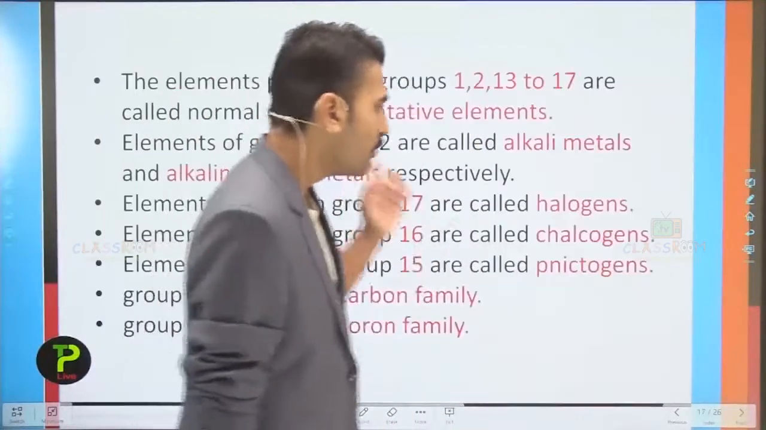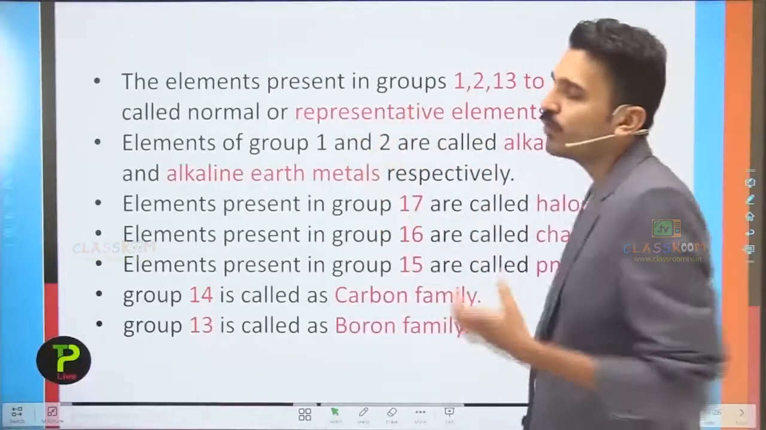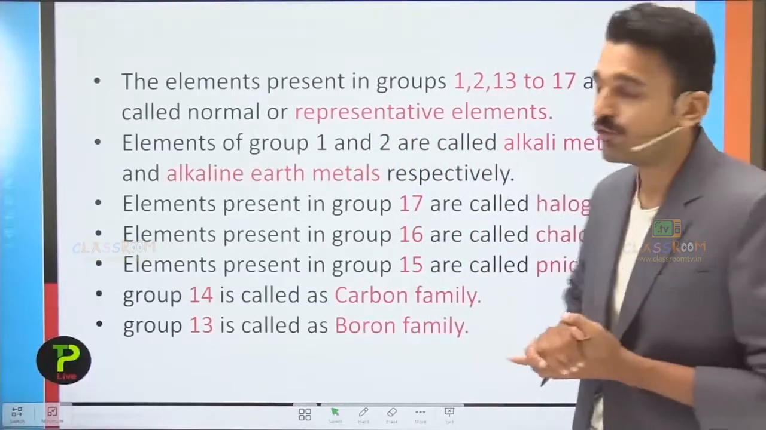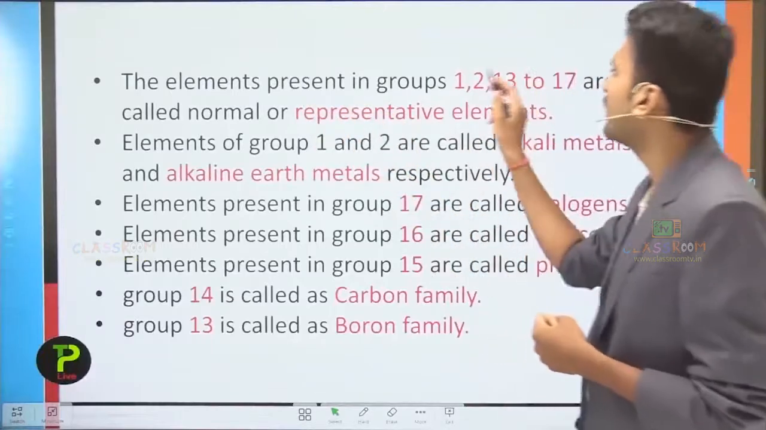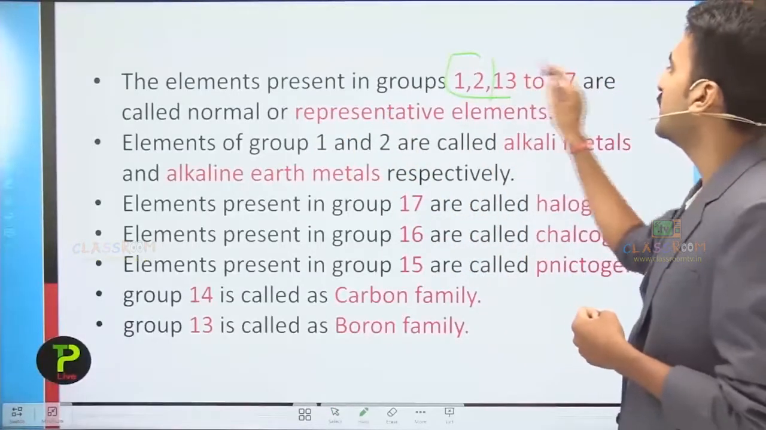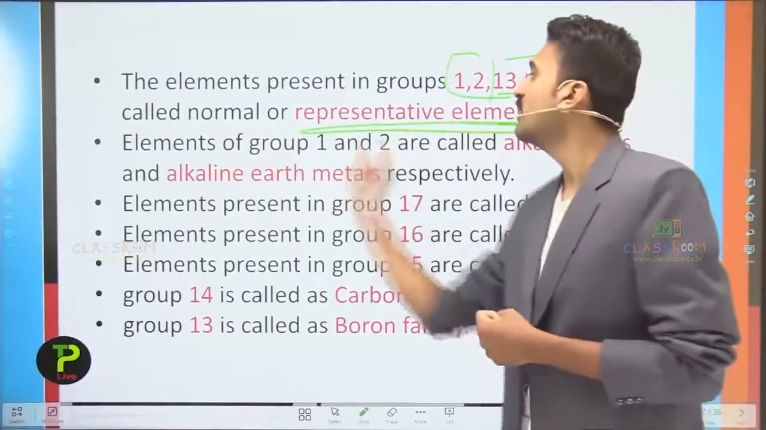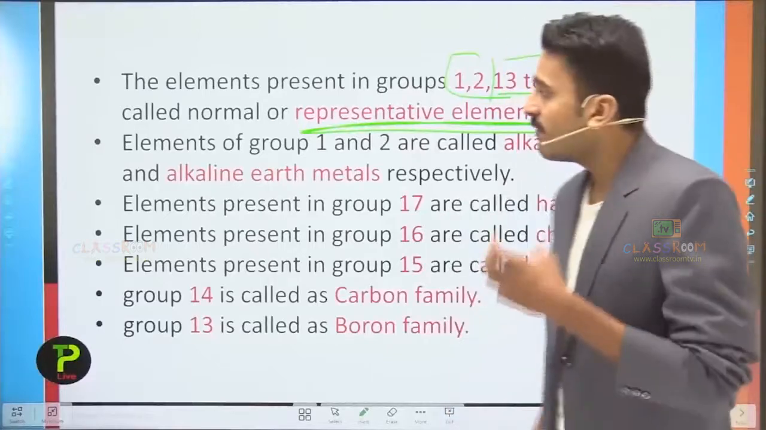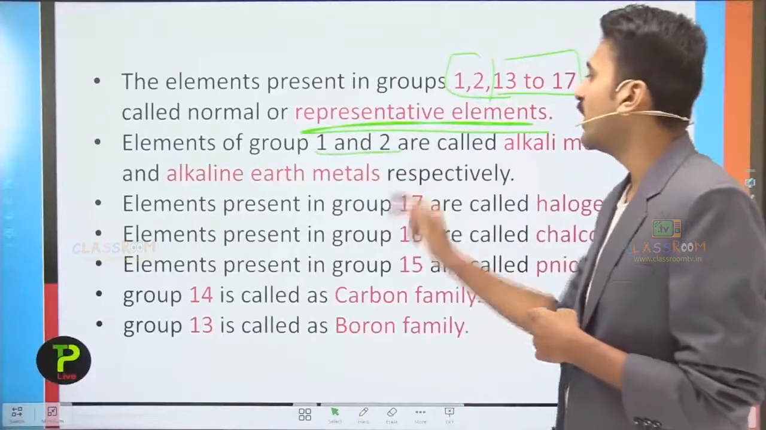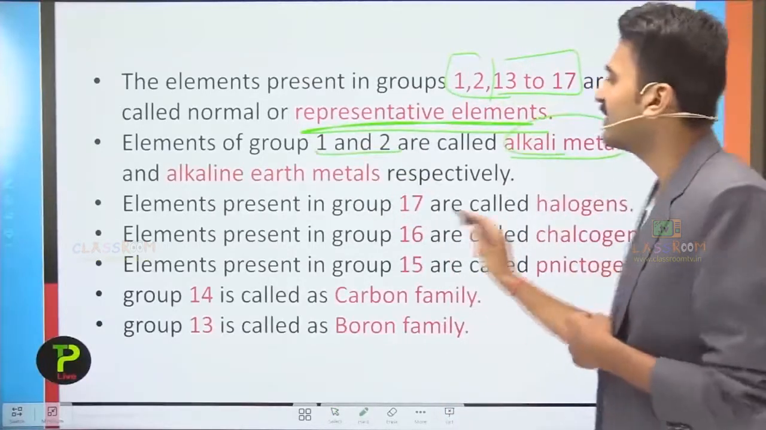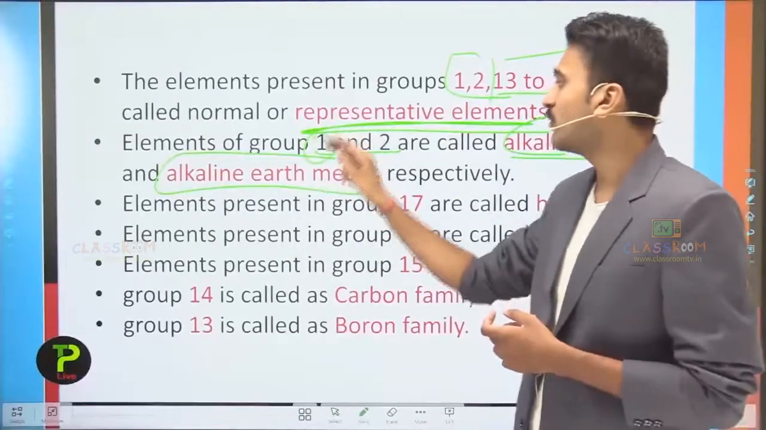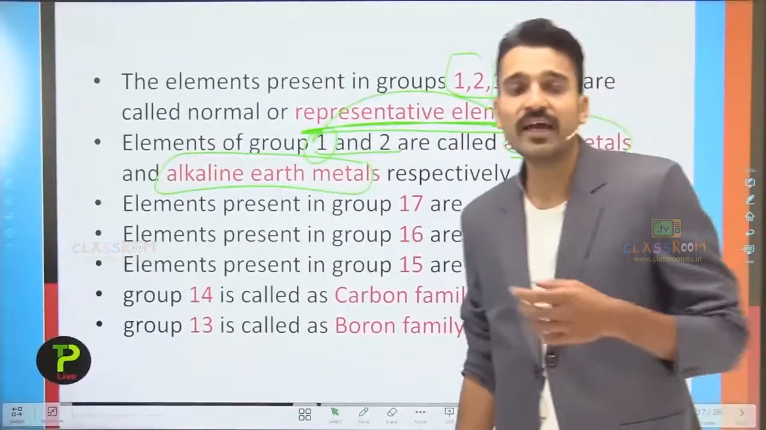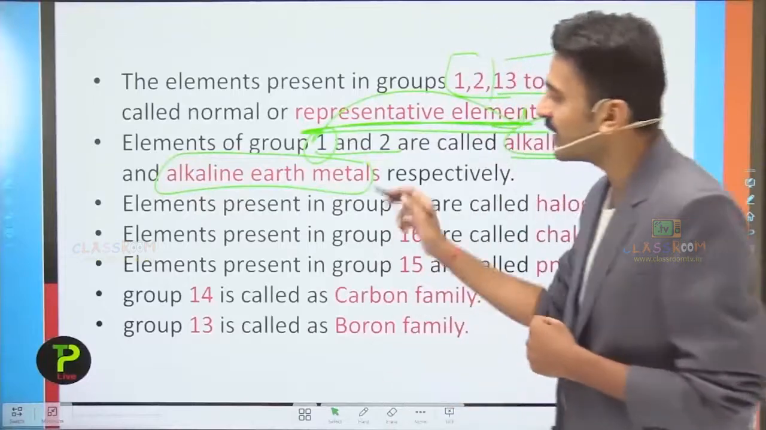Now moving into some of these points, which are very important for you as per the examination. The elements which are present in groups 1, 2 and 13 to 17 are called the representative elements, while the elements in groups 1 and 2 are called the alkali metals and the alkaline earth metals respectively. It simply means the elements in group 1 are termed alkali metals, while the elements in group 2 are termed alkaline earth metals.